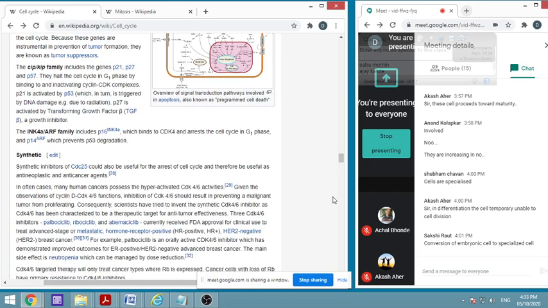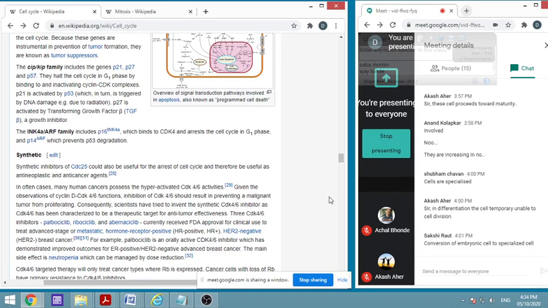Then there is one more family, the INK4A or ARF family, that includes P16, which binds to CDK and arrests the cell cycle in the G1 phase. I tell you, rarely it goes beyond the G1 phase, because only in very few conditions can it, but there are some which can inhibit into the synthesis phase also.